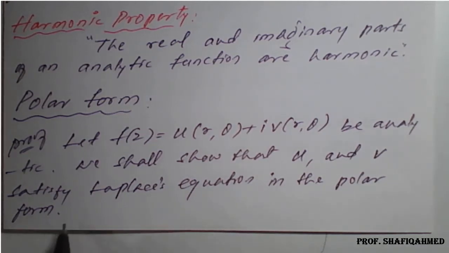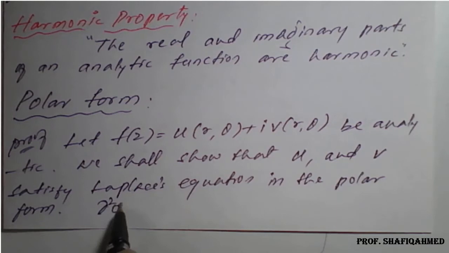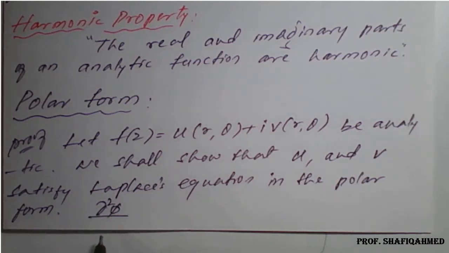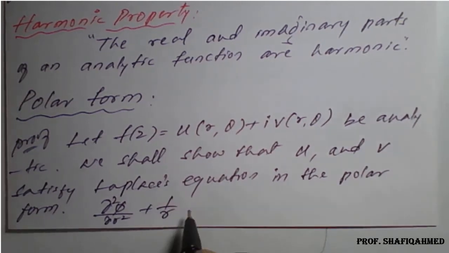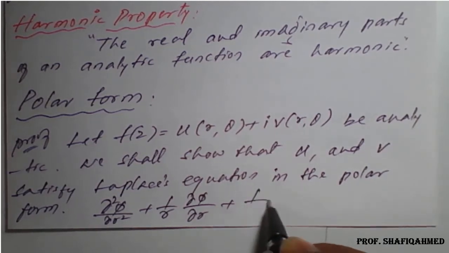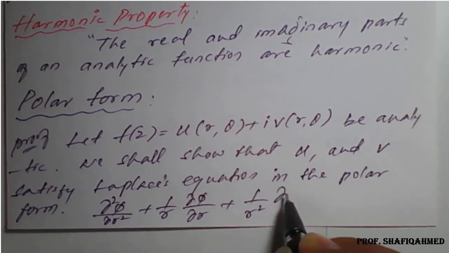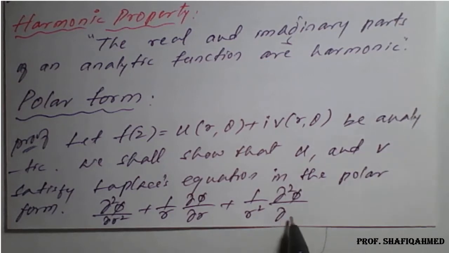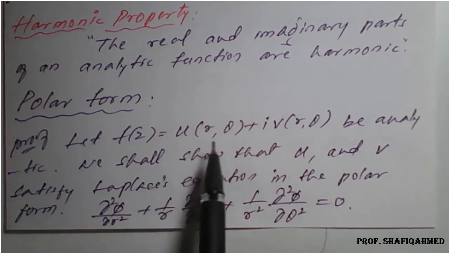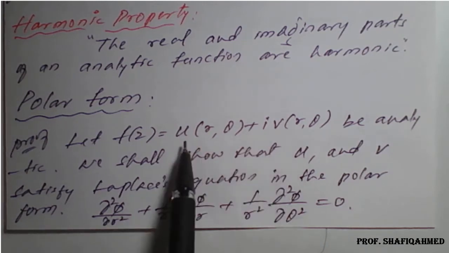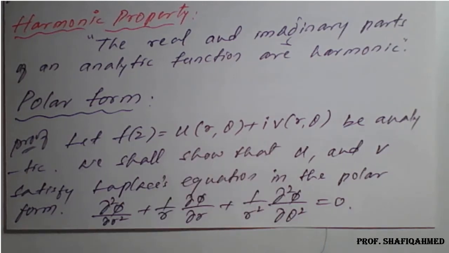So what is the Laplace equation in the polar form? That is dou square phi upon dou r square plus 1 upon r into dou phi by dou r plus 1 upon r square into dou square phi upon dou theta square equal to 0. So this is in terms of phi. Now using the two functions here, u and v, we will show that u and v satisfy it.